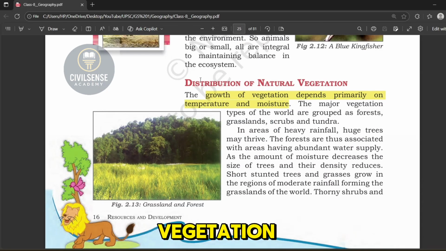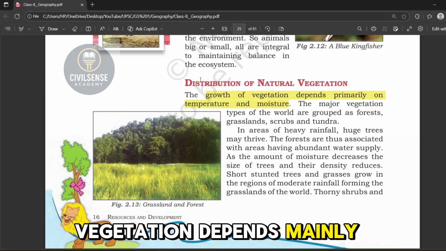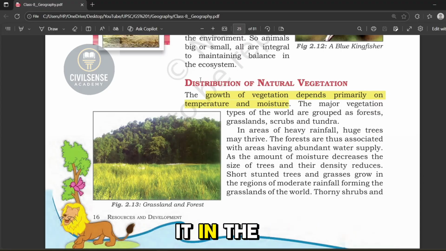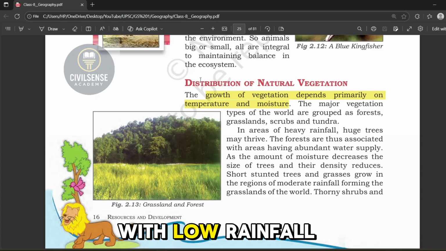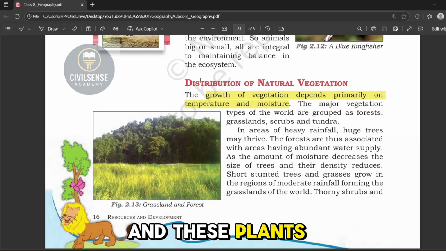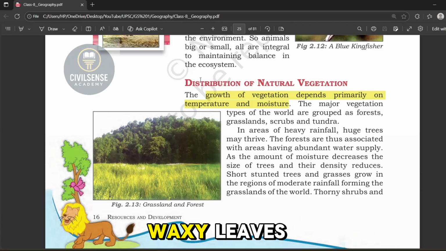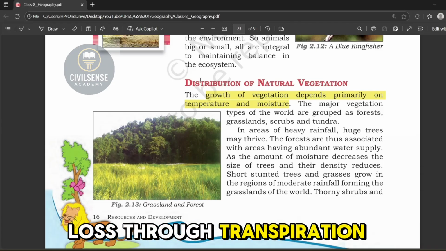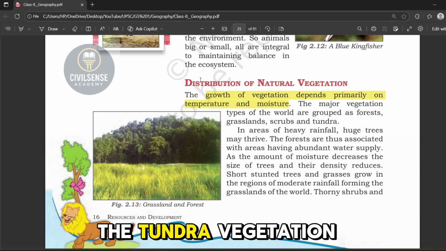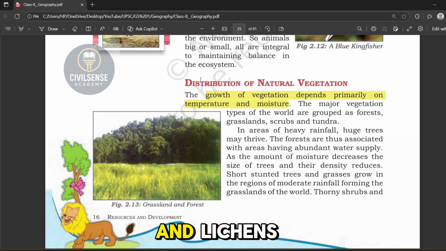Distribution of natural vegetation. The growth of vegetation depends mainly on temperature and moisture. You already learned in the last class that different regions have different types of vegetation. For example, in the equatorial region, there are dense rainforests. In dry areas with low rainfall, shrubs grow, and these plants have deep roots and thorny or waxy leaves to reduce moisture loss through transpiration. In the cold polar region, the tundra vegetation consists of mosses and lichens.